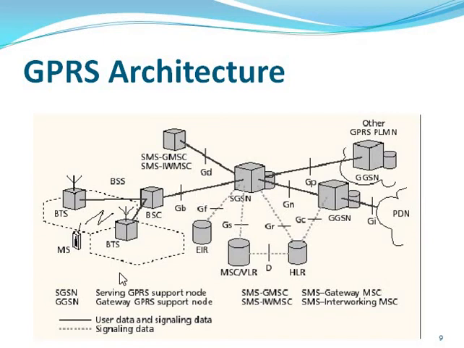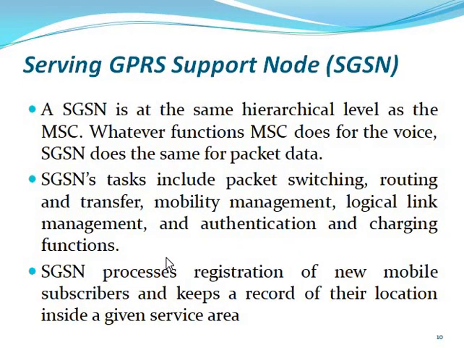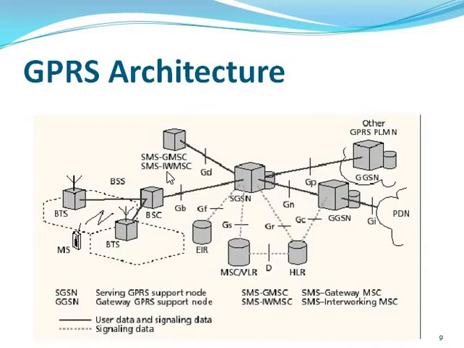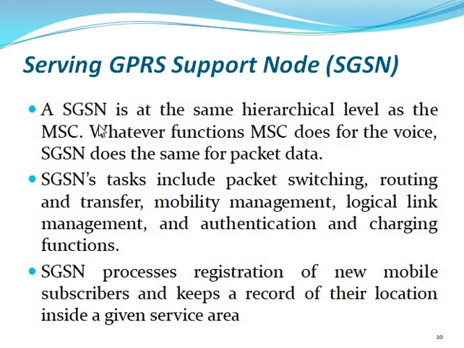Now we can start on the functionalities. First is the Serving GPRS Support Node, the SGSN. This is the SGSN. It is the heart of GPRS. SGSN is at the same hierarchical level as the MSC. Whatever function the MSC does for voice, the SGSN does the same for packet data.